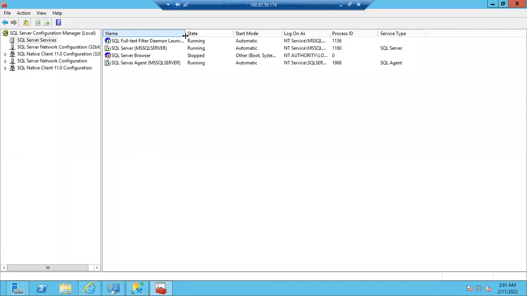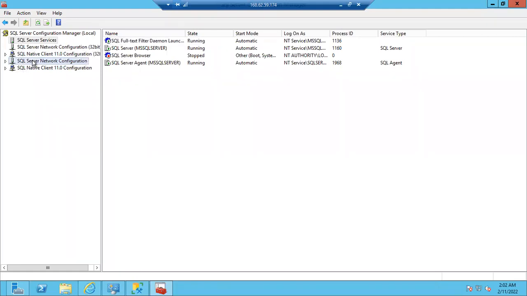So in services.msc, you can see all the services, SQL services and non-SQL services. Whereas in Configuration Manager, you can only see SQL related services, guys. You don't see other services. You can see there are 4 services. I have installed my SQL Server, so I got these 4 services. Actually, you will get 6 services. Here you can see only 4 services, but in services.msc you can see all 6, guys. I want to change the port number, right?